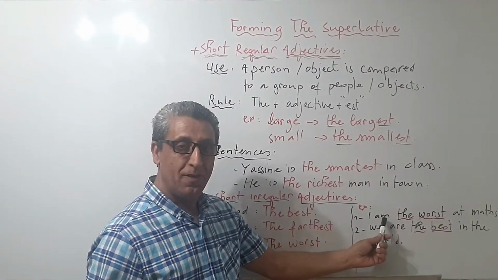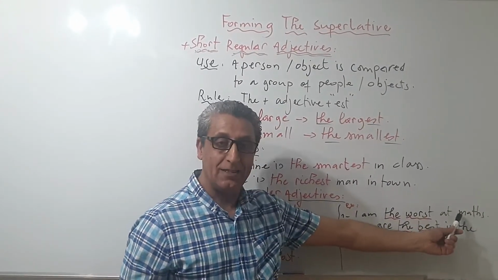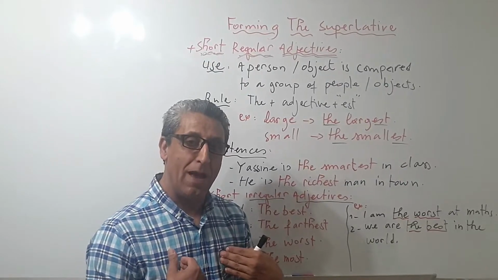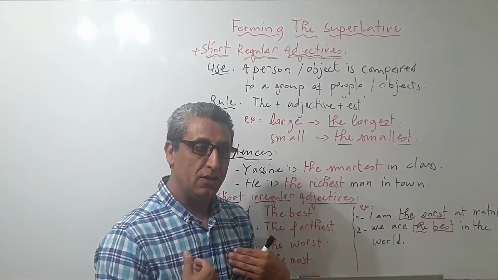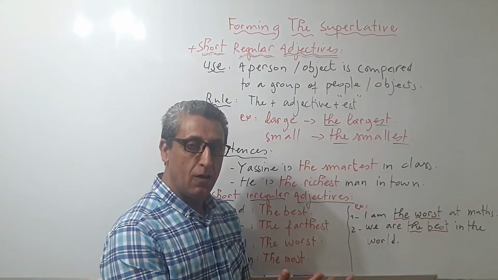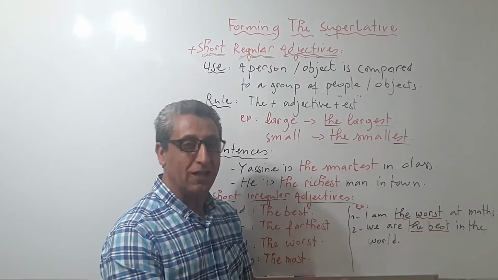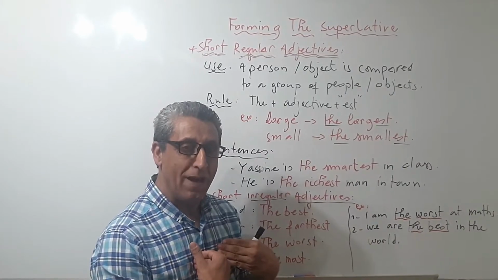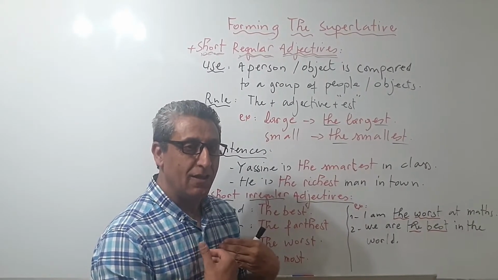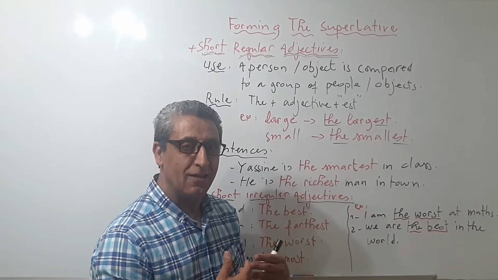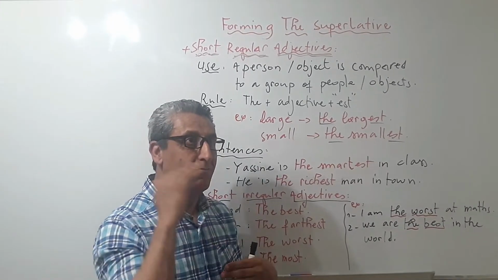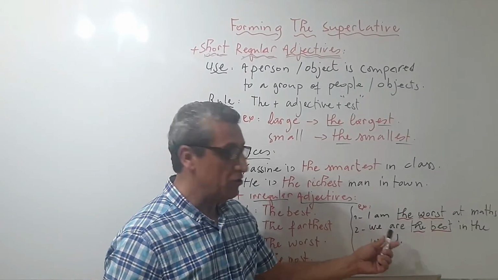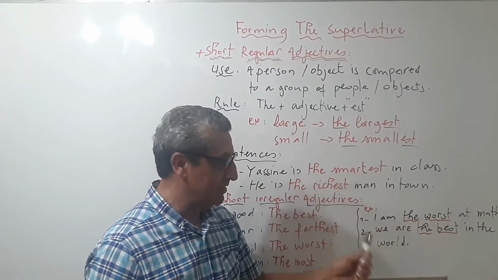I am the worst at maths. Here I am comparing myself to the whole class. It means I am very bad at mathematics and nobody is worse than me. I am on top of those who are very bad. So I say I am the worst at maths.